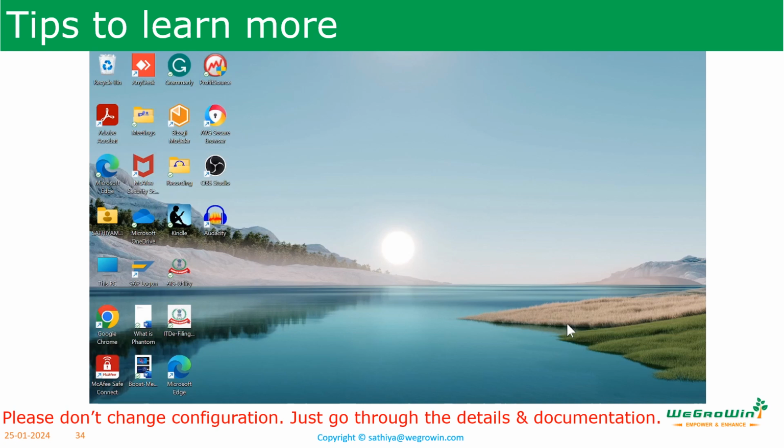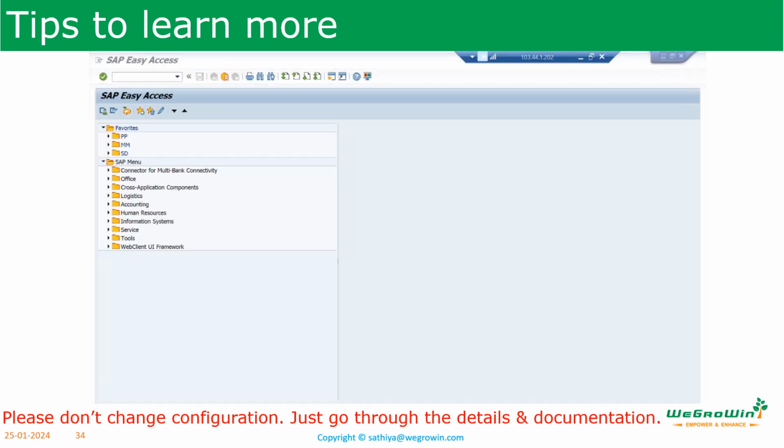Here I will show you some documents which are available at the system configuration level. Again, I would like to bring to your kind attention that please do not change any configuration details until I suggest you. But you can go through the configuration details, come out without saving any of those things, and also you can go through the documents which I am going to show you. If you do any changes, that is going to affect everyone in our group. Also, as I mentioned, that will create huge issues for our continuous learning purpose. So now let us see how we have to read the document.